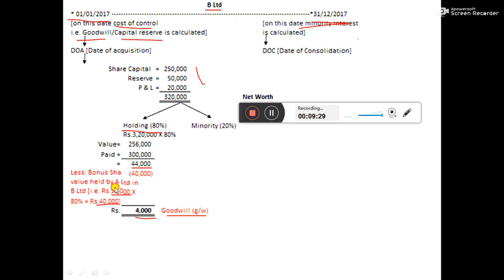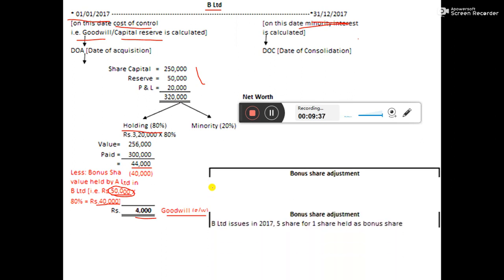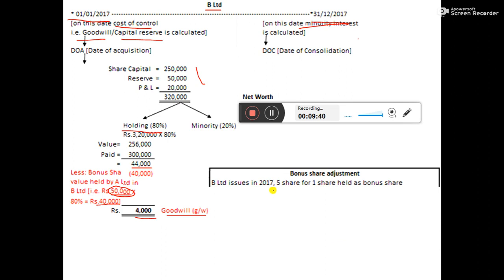Now you will be wondering how we are getting 50,000 as bonus shares. So I will show you now with the help of a small working note, bonus share adjustment. In the information it is mentioned that B Limited issued in 2017 bonus shares at 1 share for every 5 shares held.